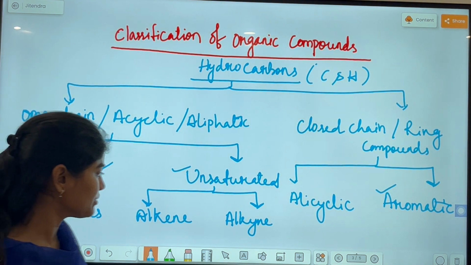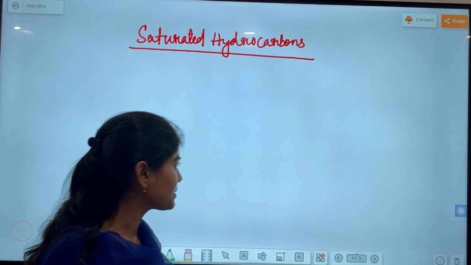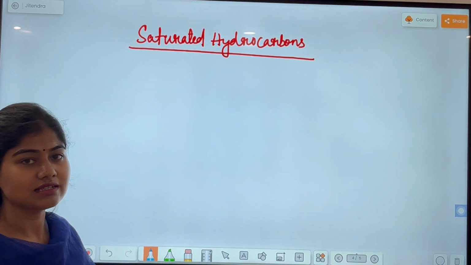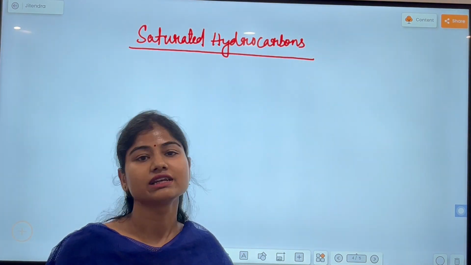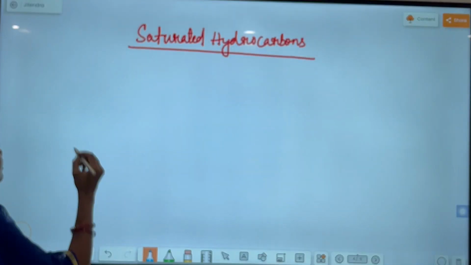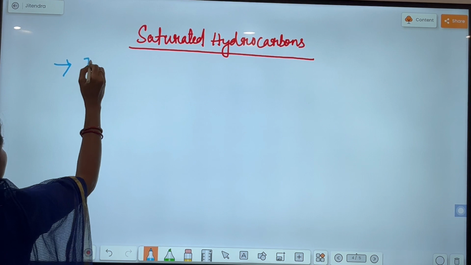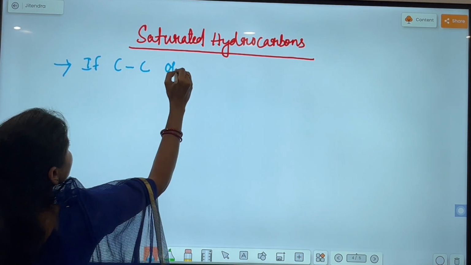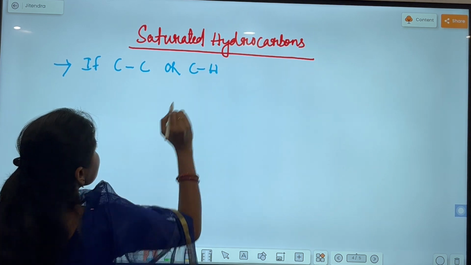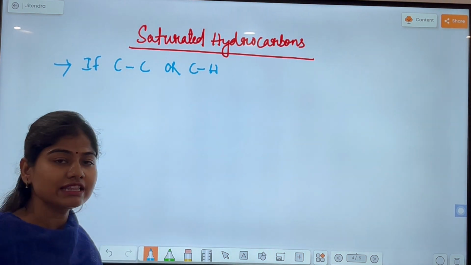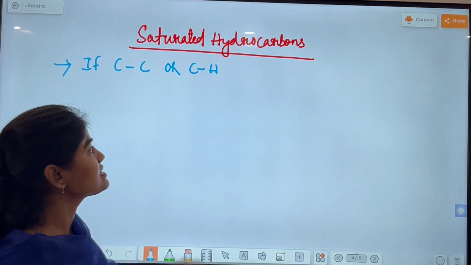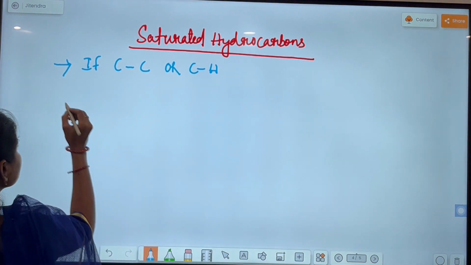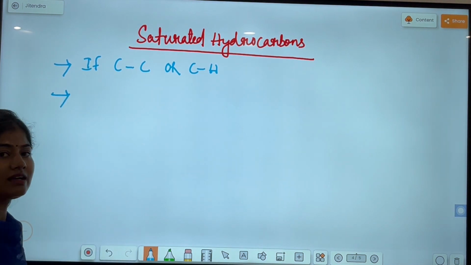what saturated hydrocarbons are. As we consider the carbon-carbon bond in organic compounds, if only carbon-carbon single bonds and carbon-hydrogen single bonds are present in a compound, then those types of compounds are known as saturated hydrocarbons or alkanes. Then what will be the first member of alkane?